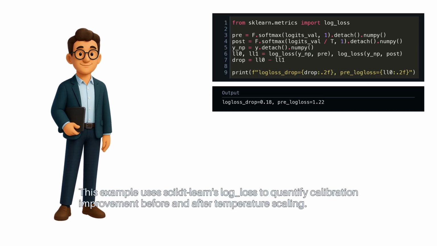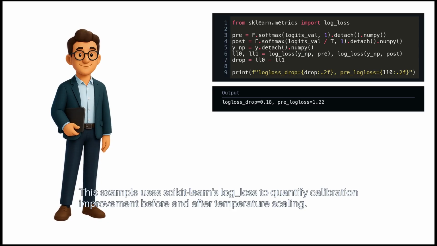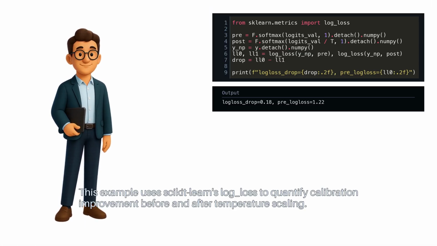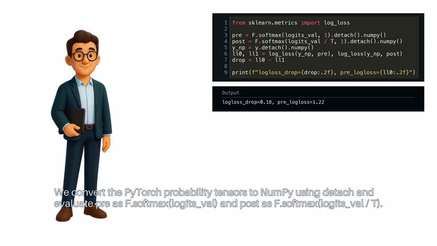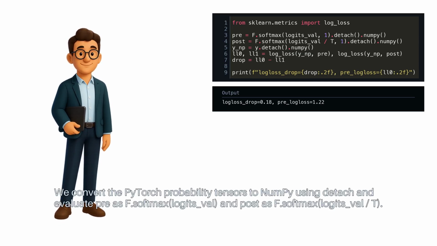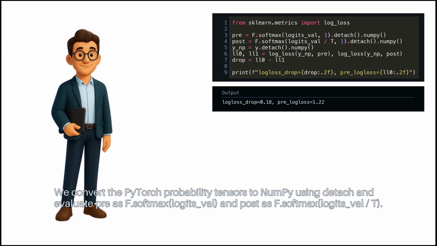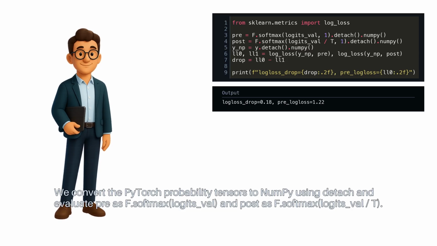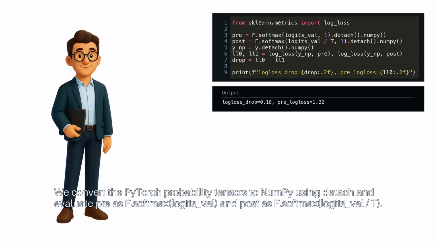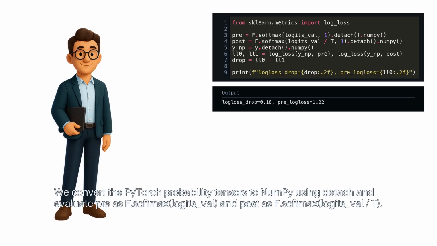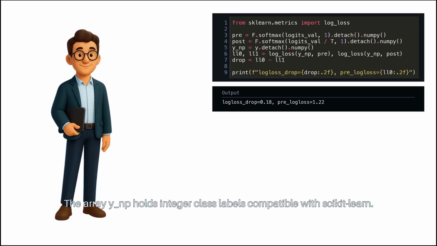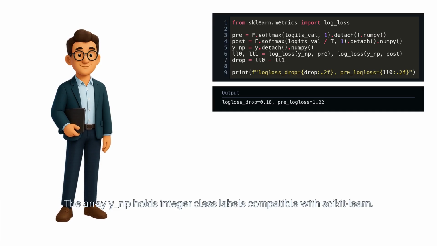This example uses scikit-learn's log loss to quantify calibration improvement before and after temperature scaling. We convert the PyTorch probability tensors to NumPy using detach and evaluate pre as F.softmax(logits_val) and post as F.softmax(logits_val divided by T). The array y_np holds integer class labels compatible with scikit-learn.